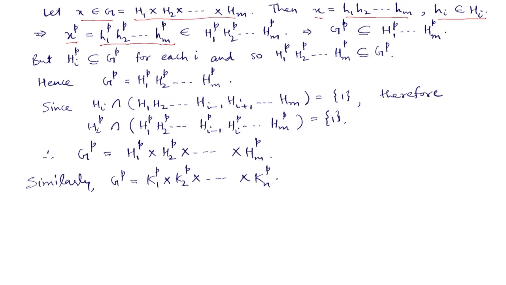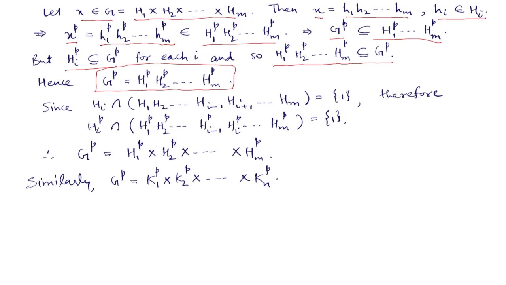But each hi^p belongs to Hi^p, so this element belongs to this group. So this shows that Gp is contained in H1^p, H2^p up to Hm^p, but each Hi^p is contained in Gp because Hi is contained in G, and so this product H1^p, H2^p, ..., Hm^p is contained in Gp, and this shows that Gp is exactly equal to the product of these Hi^p.